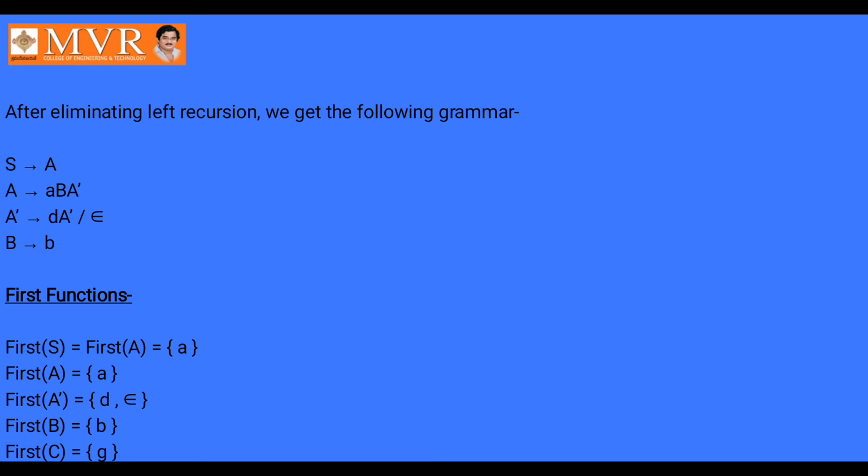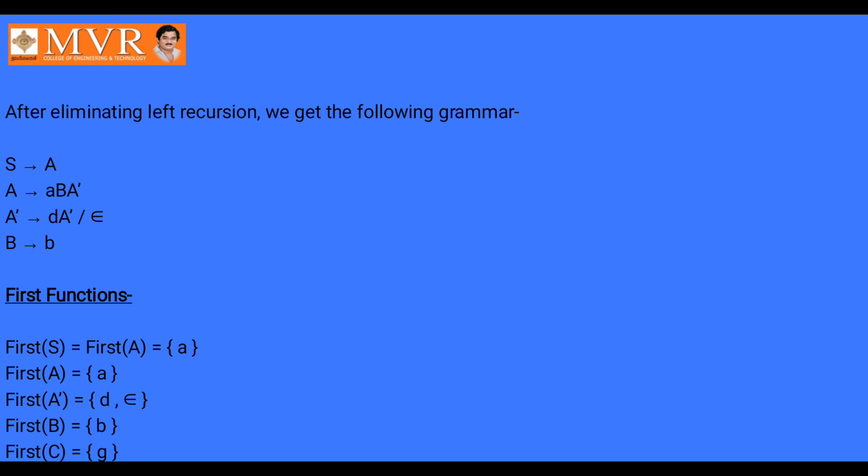Today's class highlights are the important rules for the first and follow functions. Under the first function we have three rules. Rule 1: if x is a terminal symbol, we include first of x, that is equal to x. Rule 2: if capital X has epsilon as a production, then add epsilon to first of x.